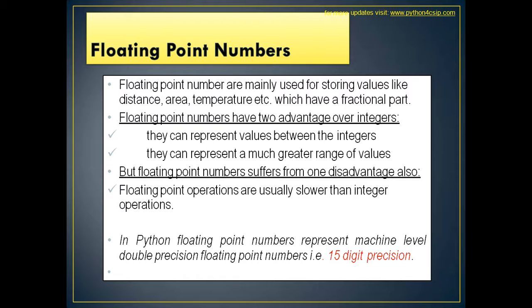In Python, floating point numbers represent machine level double precision floating point numbers. What is single precision and double precision? The precision is more, as you know, if the number of digits after the decimal point is more, it gives you more accuracy. That is why a 15 digit precision is specifically known as double precision, meaning it is more accurate.